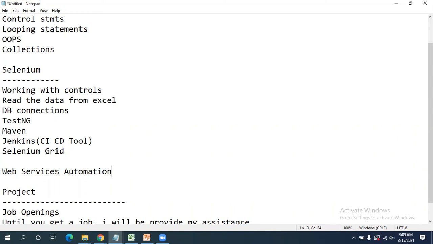That is also something I will try to cover as part of this course. It will be just an introduction: how to make a call to the web service, how to read the response, how to read the response code, and all these things we will learn as part of this course.